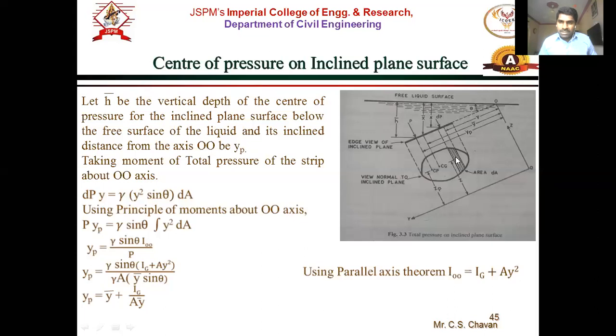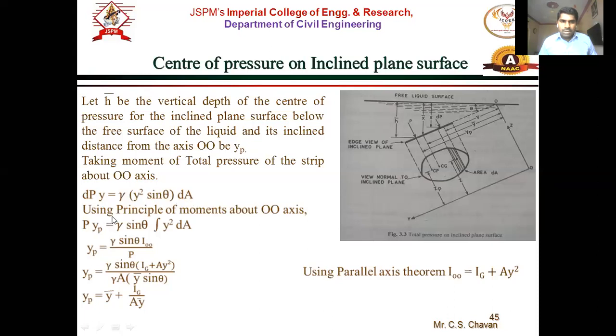So the moment of this strip will be delta P, that is, the total pressure acting over this strip, into distance. What is the inclined distance of this strip? It is y. So delta P into y, then equate with the total pressure.